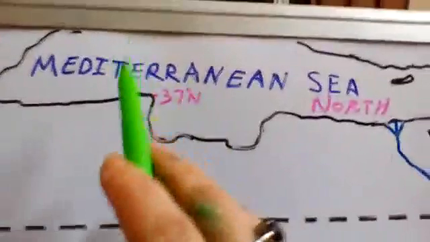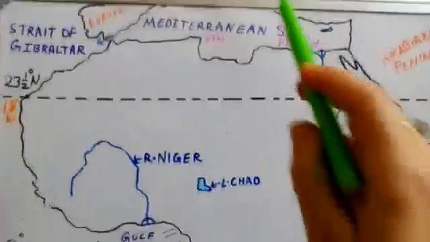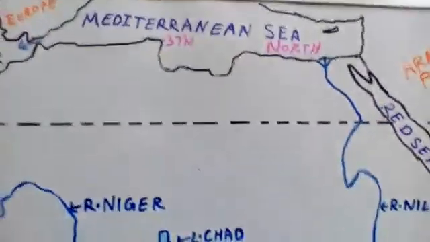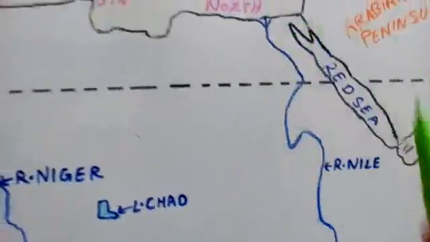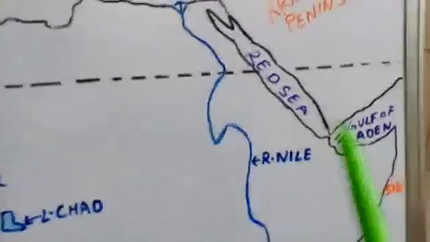I hope everybody has the map by now. If you haven't marked it, we'll mark it together. I'll be showing you my map and you can mark accordingly. I'll go very slow. Here, Mediterranean Sea in the north. This is your Africa, and in the northernmost area you have your Mediterranean Sea. Quickly mark it if you haven't marked it as yet. We'll go clockwise because that is the easiest way to remember things.